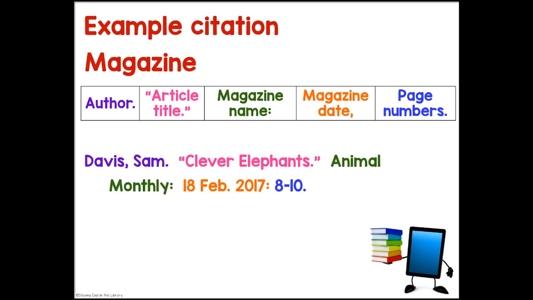A magazine is going to look a little different, but pretty similar. It has the author with punctuation afterwards, the article title in quotations, the magazine name with a colon, the magazine date with a comma, and page numbers followed by a period. So you can see the example of how it was written below.